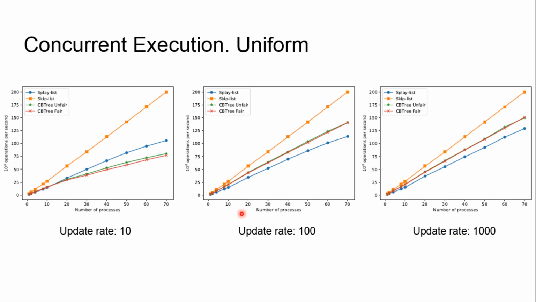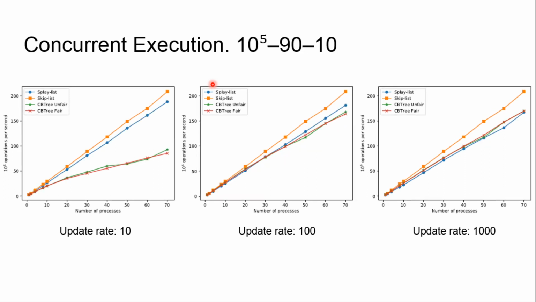Please note that on the x-axis we have the number of processes, and on the y-axis the total number of operations per second. The more skewed the distribution is, the better our Splay-List performs compared to Skip-List. So we are getting better, and at the same time we improve in comparison to CB3.